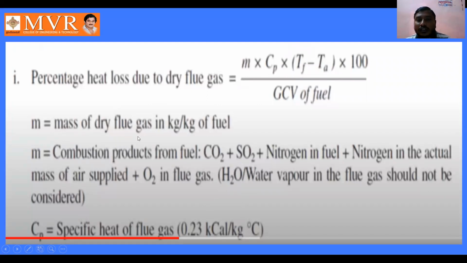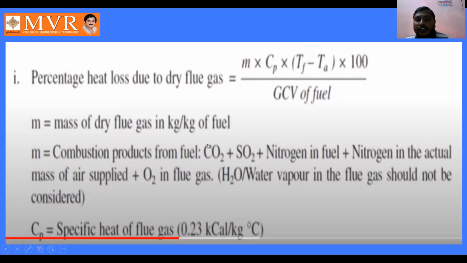Mass of dry flue gases is nothing but the combustion products from fuel: CO2 plus SO2 plus nitrogen in fuel plus nitrogen in the actual mass of air supplied plus O2 in flue gases. H2O, the water vapor in the flue gas, should not be considered here.